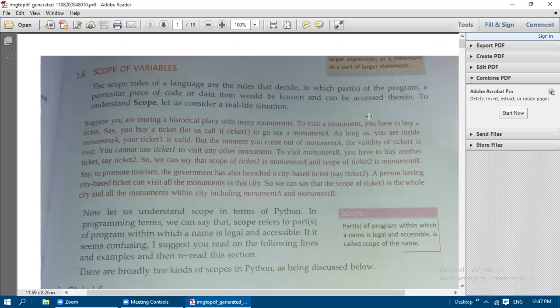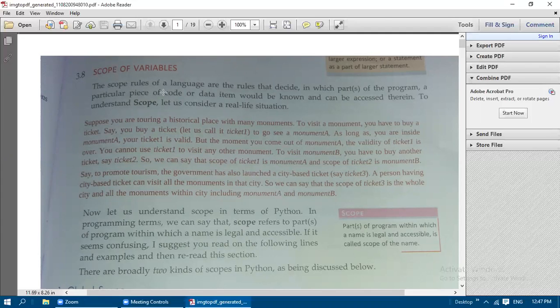Today we are going to see working with functions, that is chapter 3 in your Python lesson, and then scope of variables. Under working with functions we are going to see scope of variables. Till now we have seen up to the composition topic. So you can go through all these completed topics in your textbook. You should go through them whenever you get free time, otherwise you will forget every topic whatever we have covered. So now we are going to see one new topic, that is scope of variables in working with functions.